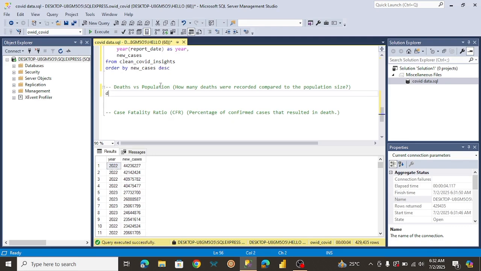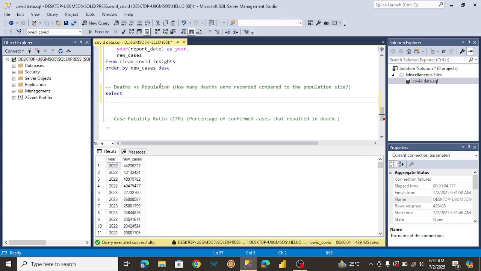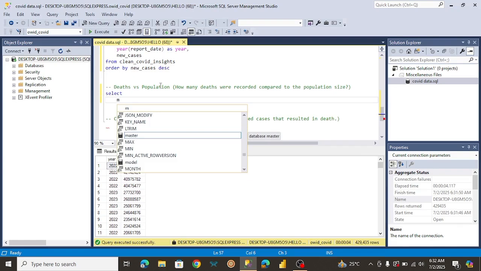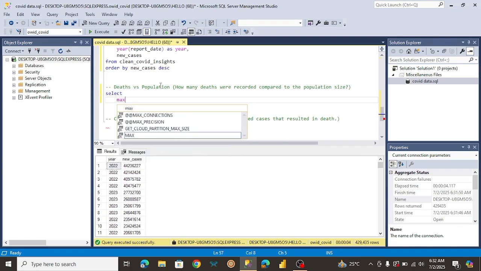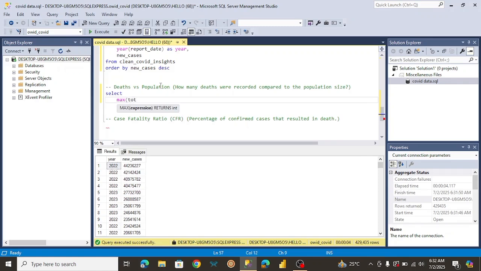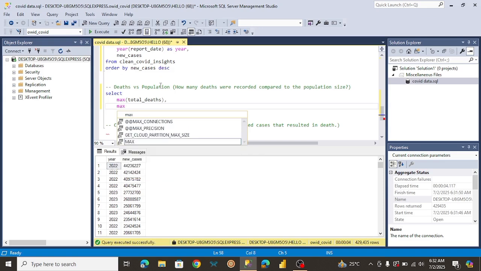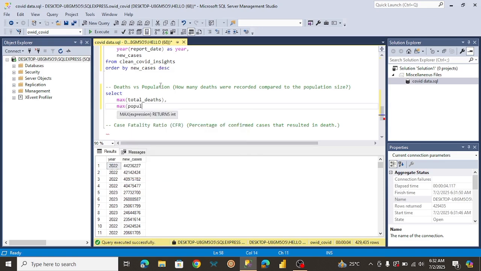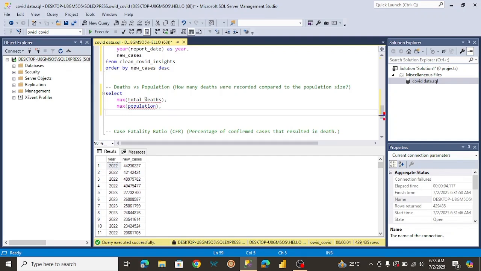So let me just select, first I want to select the recent total of the total deaths, just to avoid repeating values. Also I want to get the recent population, because there are cases when the population is increasing and there are cases where it is decreasing. So I just want to know the recent one. And next, what we want to do is divide this by this.